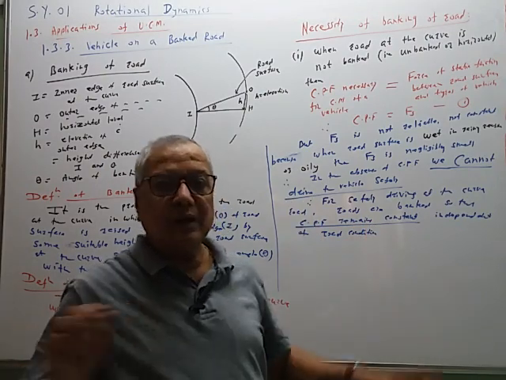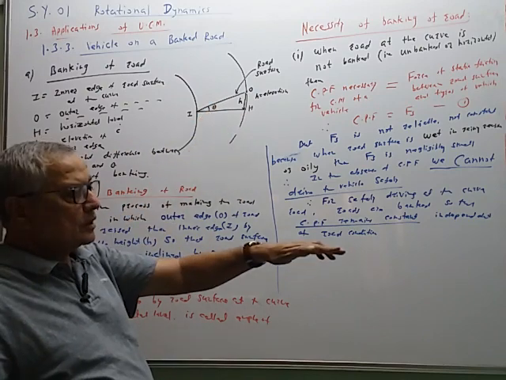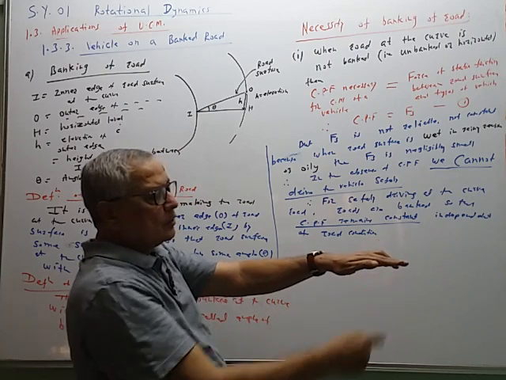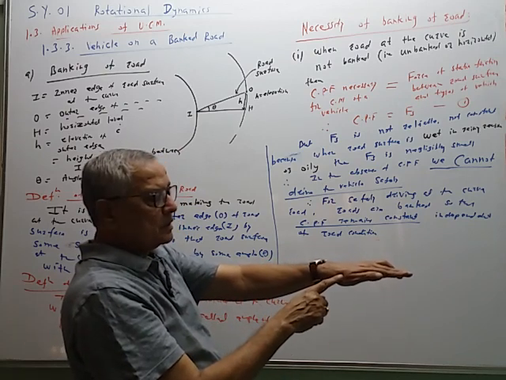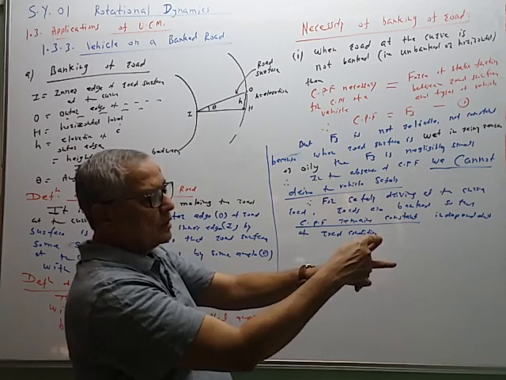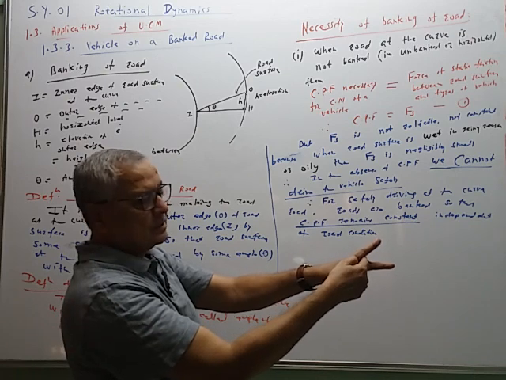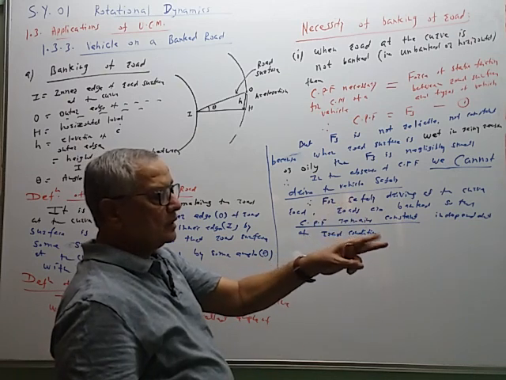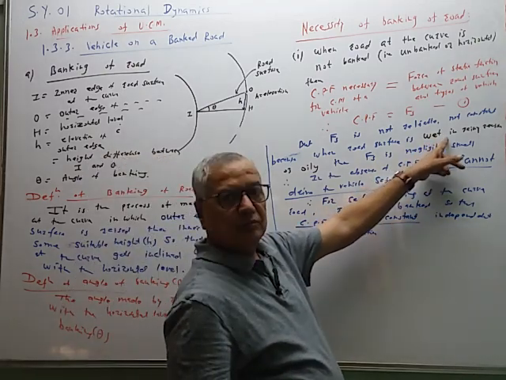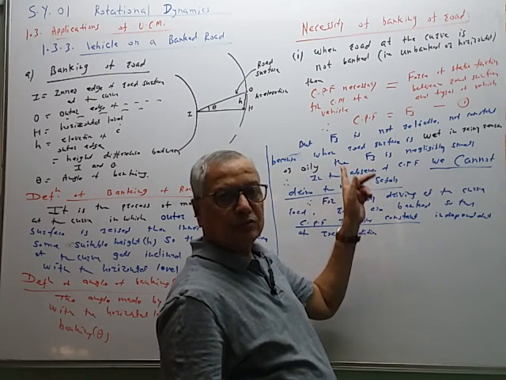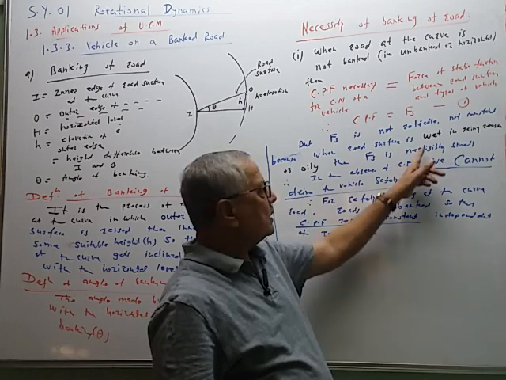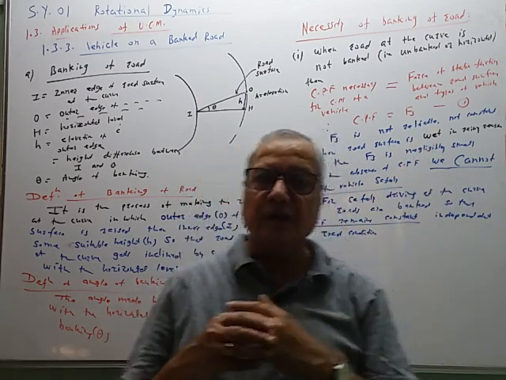So when the road is banked, the road is not kept flat, but it is kept inclined. If the curve is like this, then the outer edge is not kept at the same level as the inner edge, but it is raised by some height. So there is some angle between the inner edge and outer edge. This height difference is h, this angle is theta. So when the road is inclined like this, even though the road surface is wet, even though oil is spread on the road surface, we can drive the vehicle safely because the centripetal force remains constant. It is independent of the condition of the road surface, whether it is wet or oily.